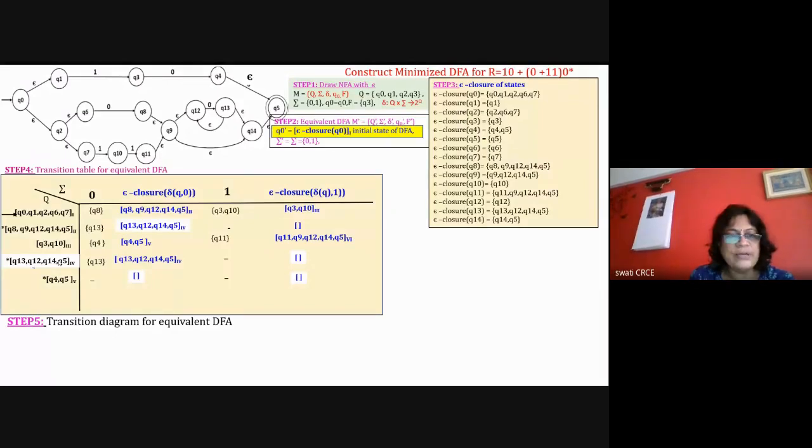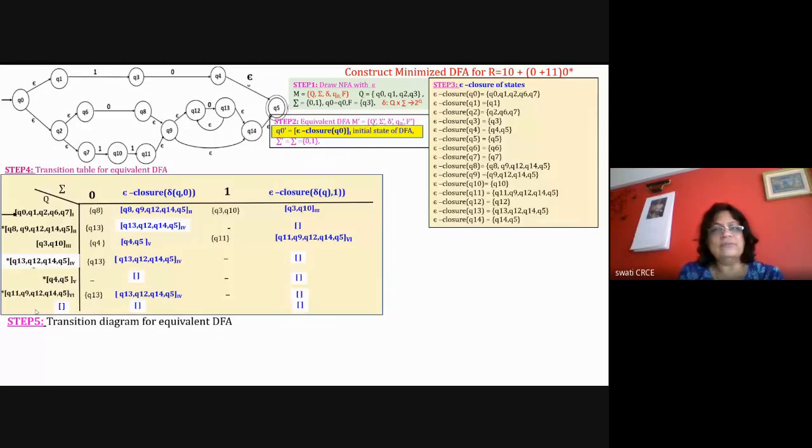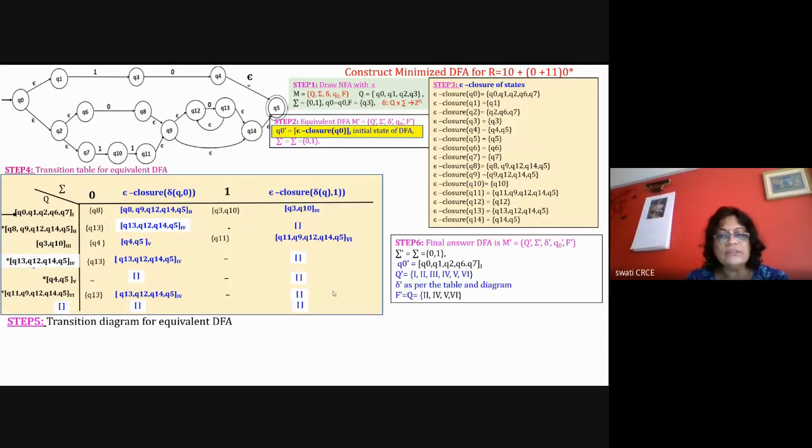Now it is going to dead state. Then I am taking the sixth state, and for 0 I am writing, for 1 I am writing. Then I am taking the dead state, and the dead state I can directly write. So this is a method which we have studied in detail, NFA with epsilon to DFA conversion. And this is my DFA transition table ready, and I have numbered the states as 1 to 6, and dead state is the 7th state. Then draw the transition, write down the final answer and draw the transition table.